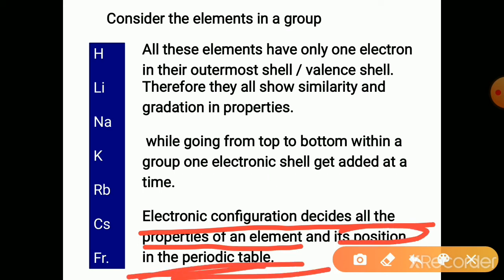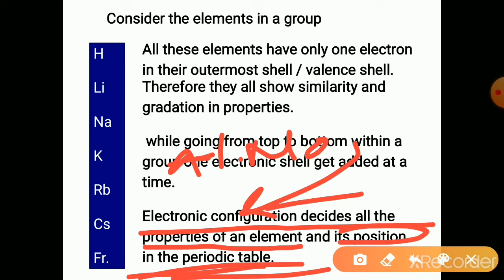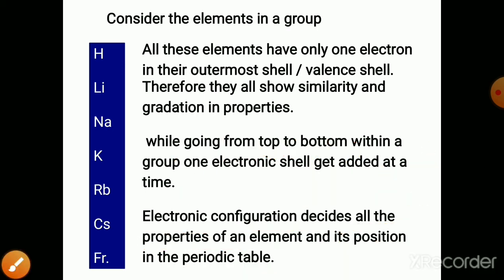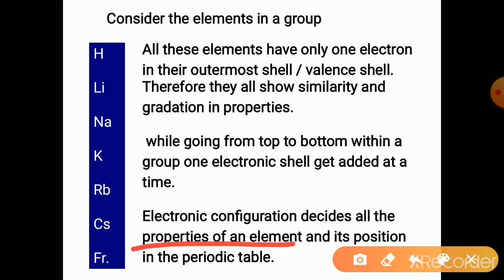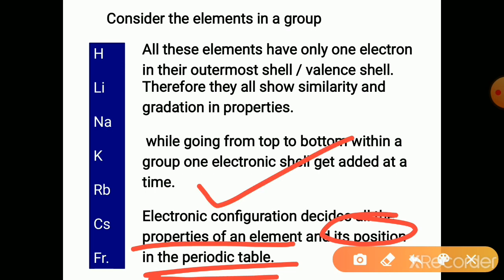In this periodic table, the arrangement is according to atomic number. In the increasing order of the atomic numbers, elements are placed. So, we know that if the atomic number is known, we can write the electronic configuration. And if the electronic configuration is written, we can know about the valency. Just now we have discussed, valency decides the properties of an element and its position in the periodic table. Where to keep it, in which period or group, is decided by the electronic configuration.